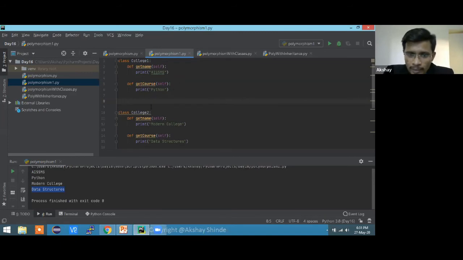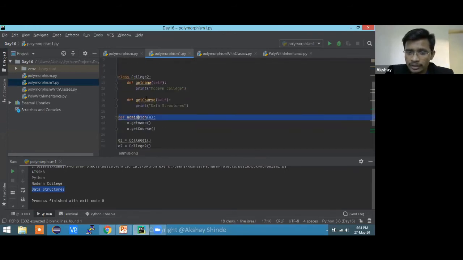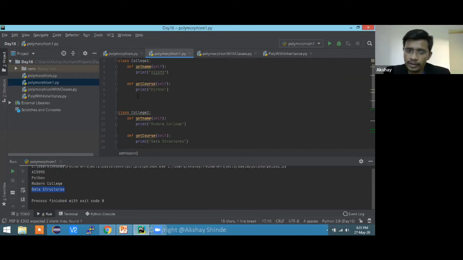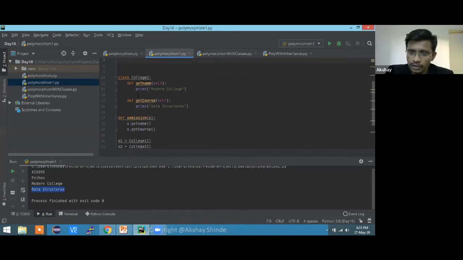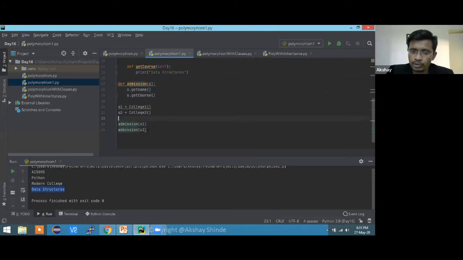You could create multiple functions, but what I just told you is that you can use the same admission function with all the different attributes inside these different classes, right? So the same function will be used twice with different attributes and with different objects. So that is one kind of polymorphism.